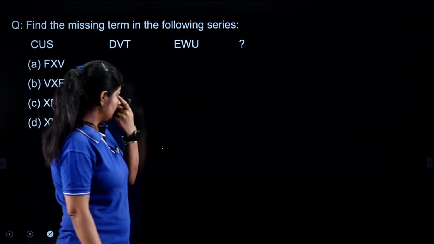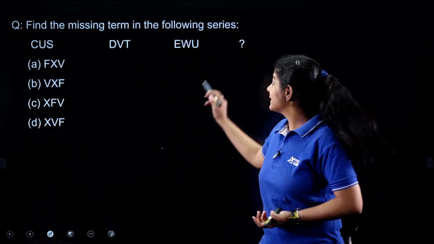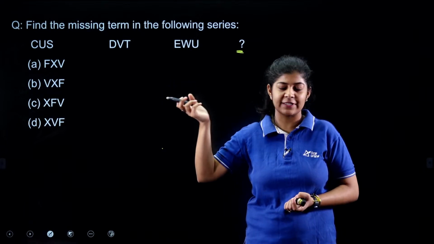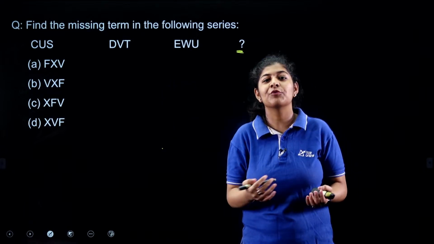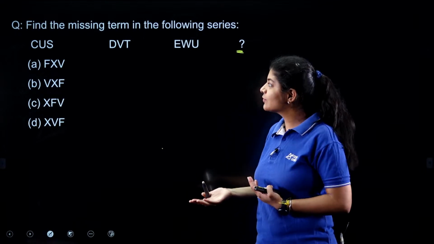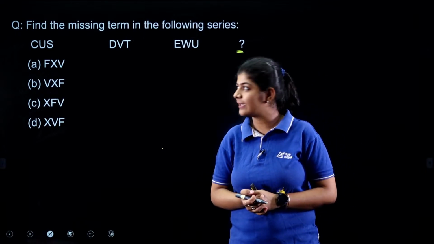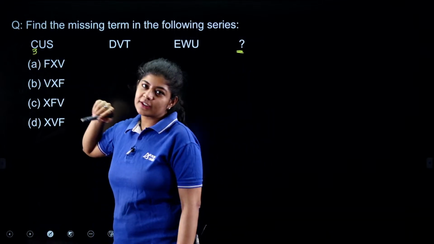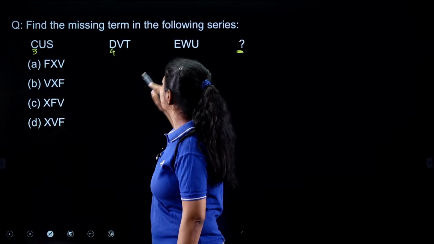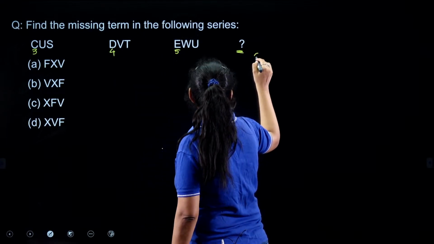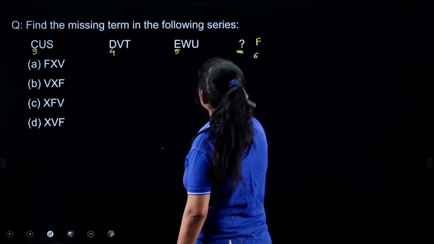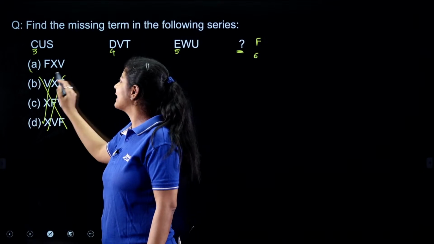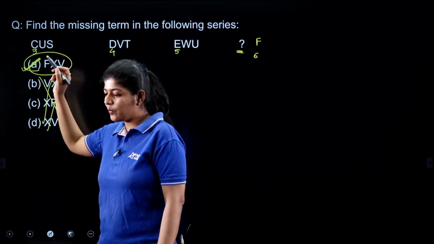Okay, so in this also we need to find out the missing term, and here instead of numbers we are having alphabets. Now if you are aware of the associated numbers, then you can easily answer it. C is associated with 3, D with 4, E with 5. So I want 6, and 6 is associated with F. So these three options are eliminated and the correct answer over here is option A. This is quite easy.